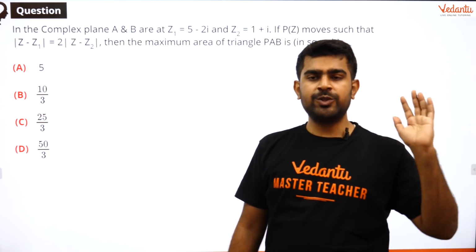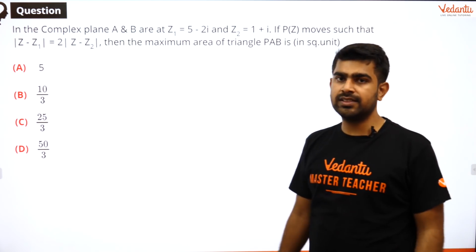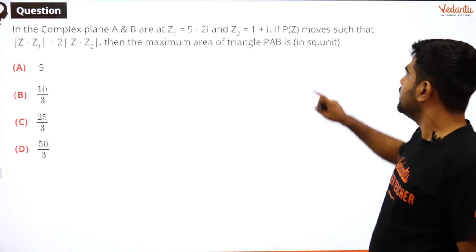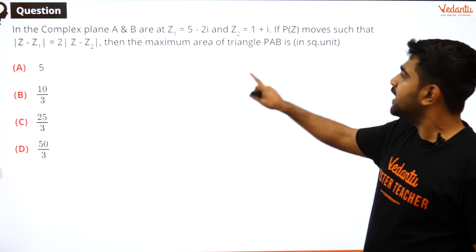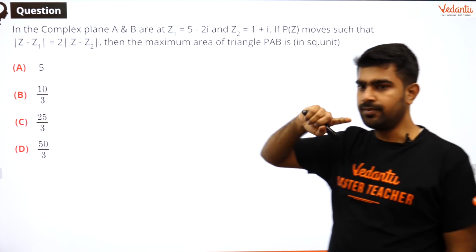Simple question. So guys, there are 2 ways to do it, not very difficult. So I will tell you both the ways and I will solve it using one way. The first method is, before we get into the method, I will just explain the question. So here Z is the moving point.